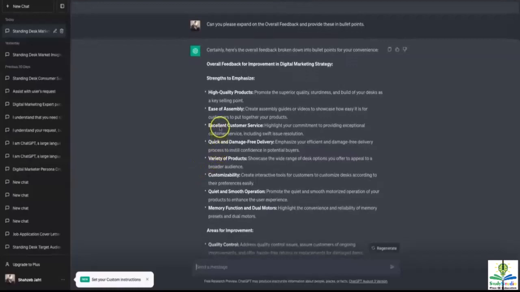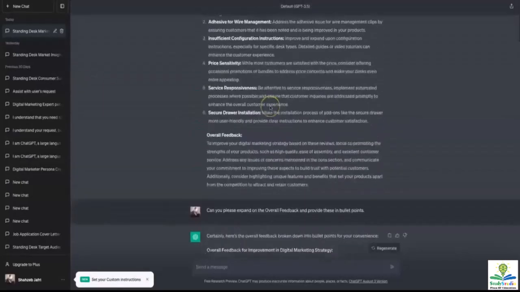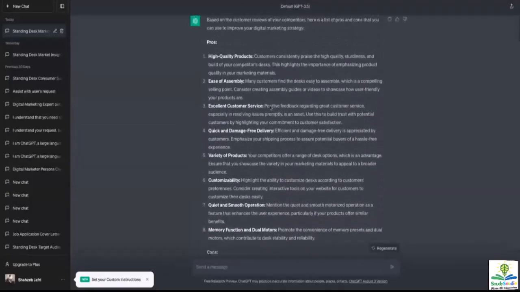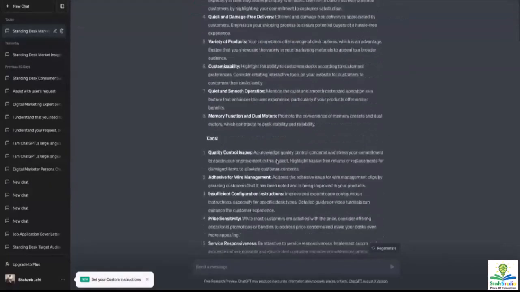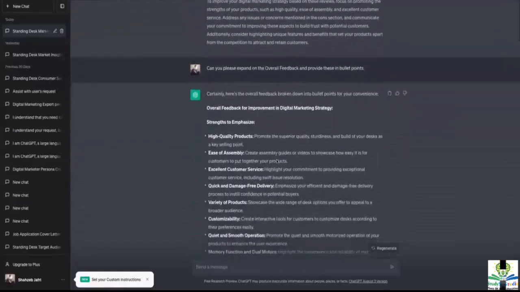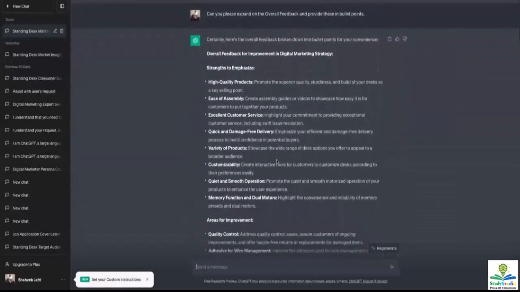So if you look at the pros and cons from earlier, high quality products, it says promote the superior quality, sturdiness, and build of your desk as a key selling point. Earlier, if you look in the pros, it had said customers consistently praise the high quality, sturdiness, and build of your competitor's desk. So now it has given you an action that should be taken.